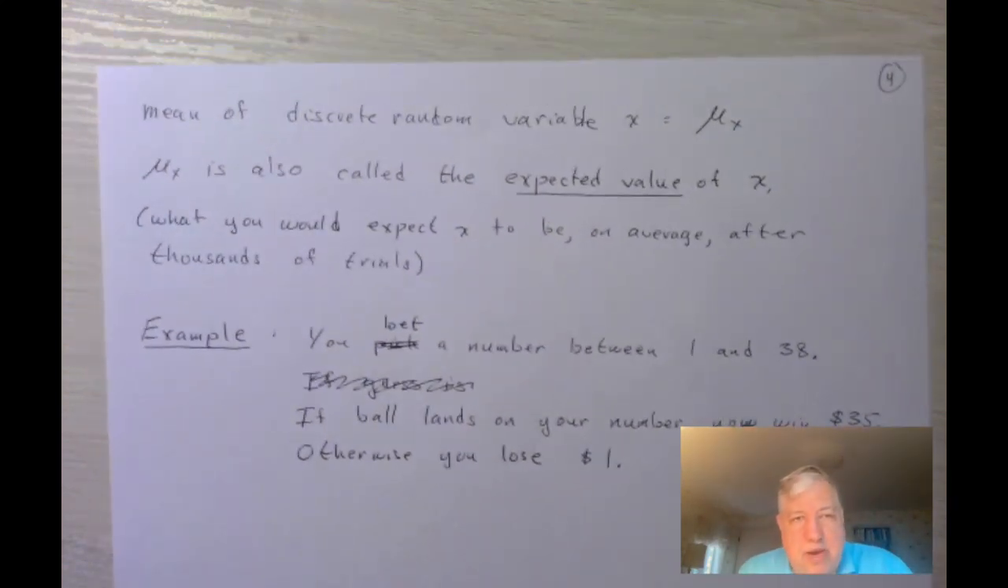So the mean of a random variable x is also called the expected value of x. Like I said, it's the theoretical average. It's what you would expect x to be on average after thousands of trials. If you were to run this experiment thousands of times, this is what x would be on average.